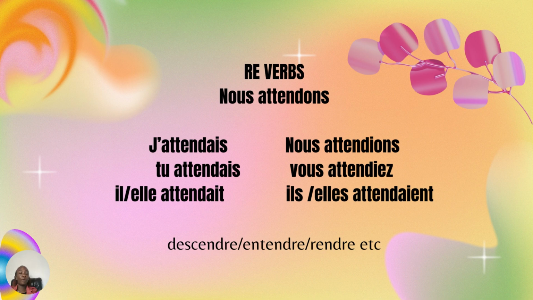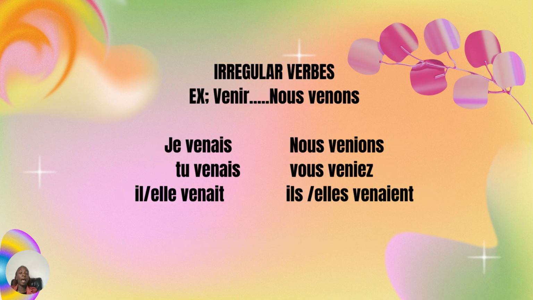Okay. Now, an example of a sentence. Hier, j'attendais le bus. Yesterday, I was waiting for the bus. Another example, so we have irregular verbs. So we said irregular verbs don't follow any particular pattern. They are conjugated in their own particular way.